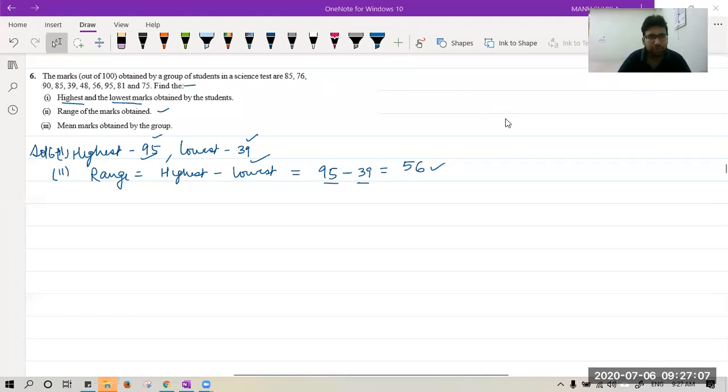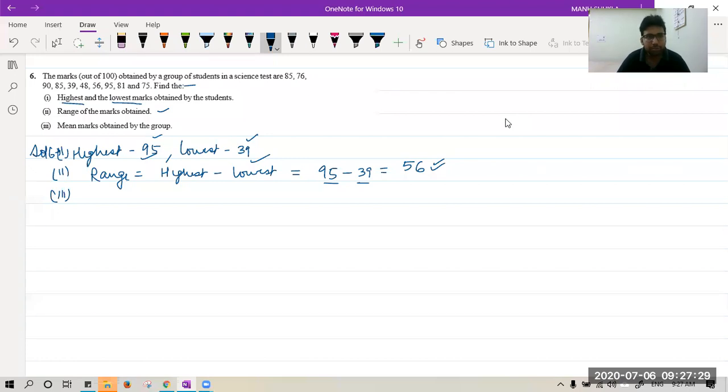Now, third part is mean marks obtained by group. The mean marks will be given by what you are seeing, beta. Range is 73, when highest is 95 and lowest is 39. So range is this only. I guess so. Please check one more time.